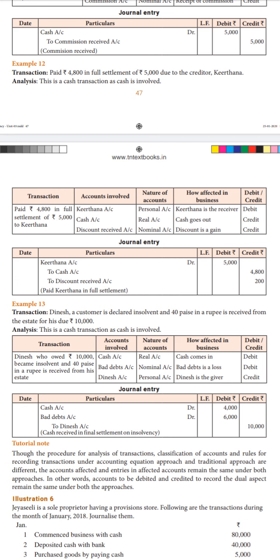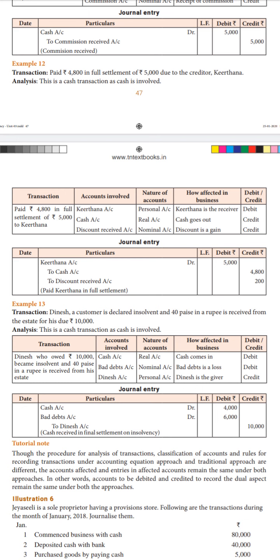While writing the entry, Kirtana account debit 5,000, which we are supposed to pay to Kirtana. So you have to write 5,000. To cash account, how much are we paying? We are paying only 4,800. Write it beside the cash account in the credit column. Then to discount received, how much are we getting as discount? Rupees 200. So write the 200 rupees in the credit column and write the narration as paid Kirtana in full settlement.